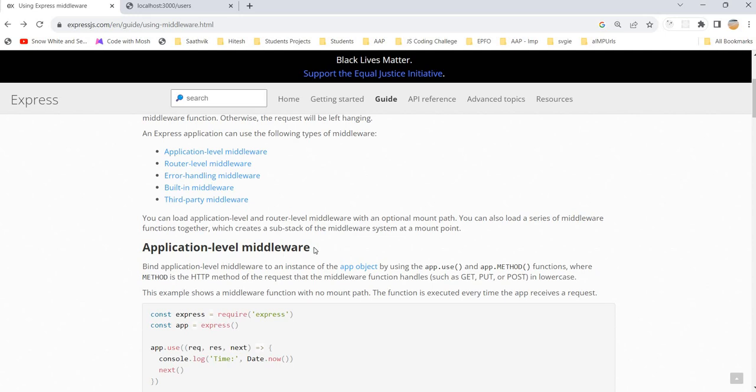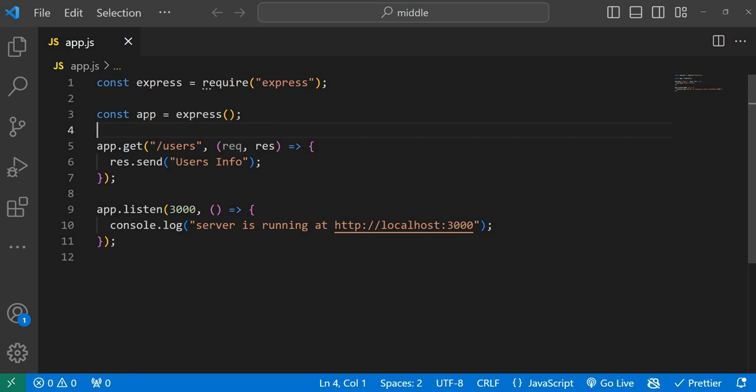Application level middleware means mainly we have an object, the application object. If you use app.get, app.put, post, delete, or anything, all these provide an option to execute your middleware function.